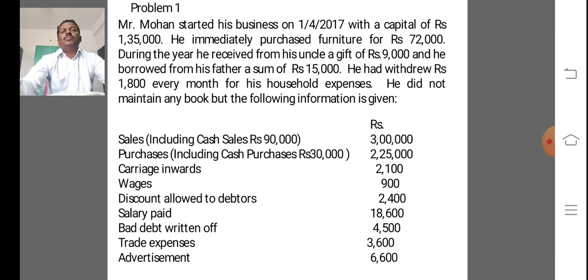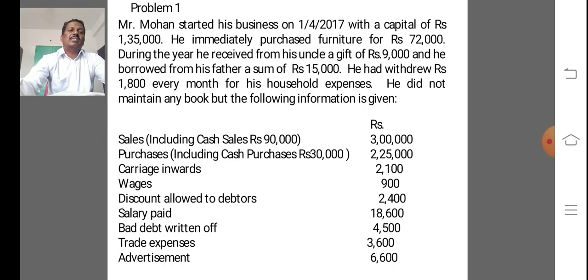During the year, he received from his uncle a gift of rupees 9,000, and he borrowed from his father a sum of rupees 15,000. He withdrew rupees 1,800 every month for his household expenses. He did not maintain any books, but the following information is given.